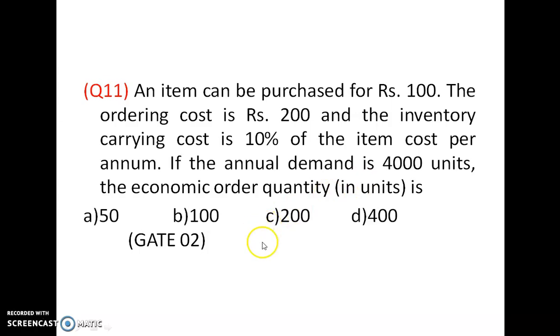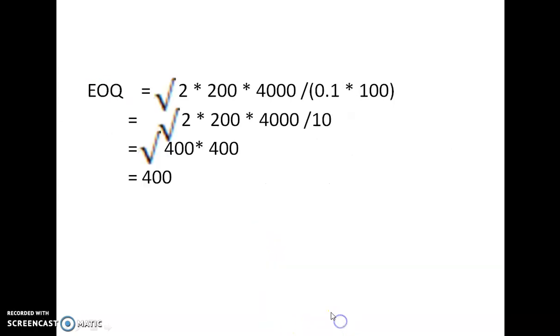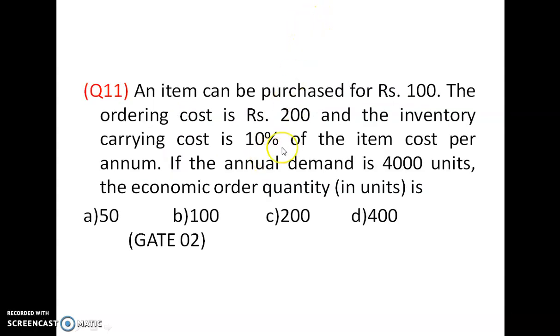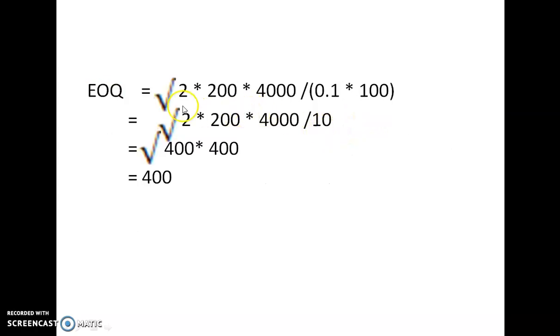The economic order quantity in units is 2 into C3, and C3 is 200, R equal to 4000 units, by C1, and C1 is 10. So 2 into C3 200, R 4000, divided by C1, which is 10% into 100 is 10. So this is 400, 4000 by 10 is 400, square root of 4000.